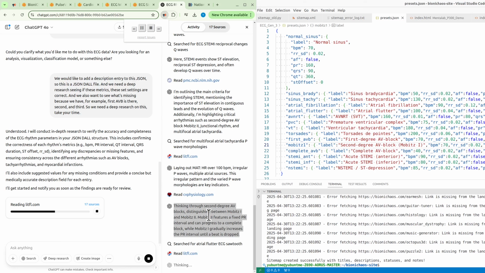Thinking through second-degree AV blocks, distinguishing between Mobitz I and Mobitz II. Mobitz II features a fixed PR interval and can progress to a complete block, while Mobitz I gradually increases the PR interval until a beat is dropped.